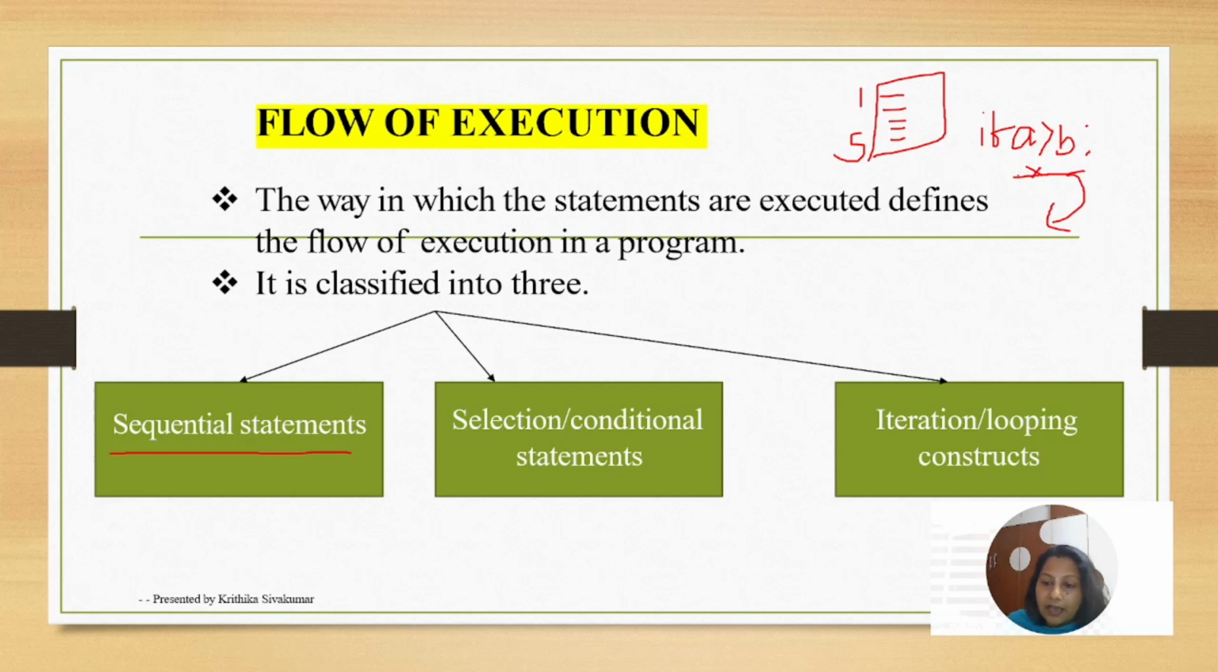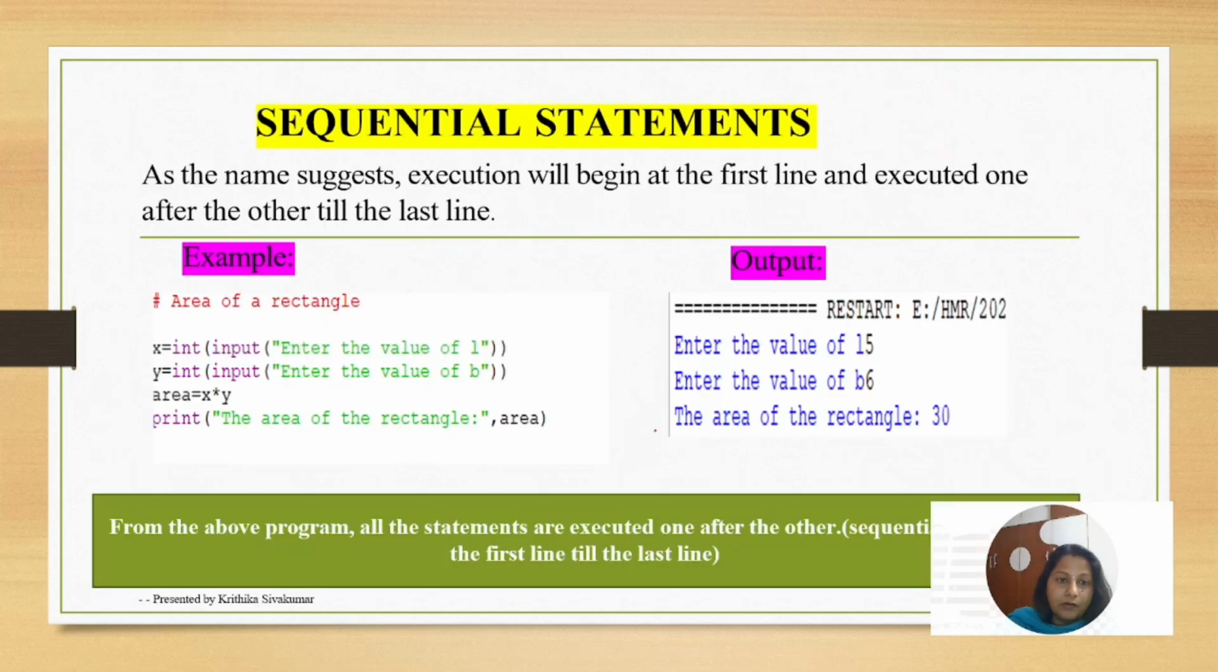And what is the third one? Iteration or looping. What is its meaning? One particular statement or one particular block will be running multiple times. That way we can call it a looping construct. I hope everyone is clear about the three types of flow of execution. Okay. Now next we can go into a simple example of sequential statement.